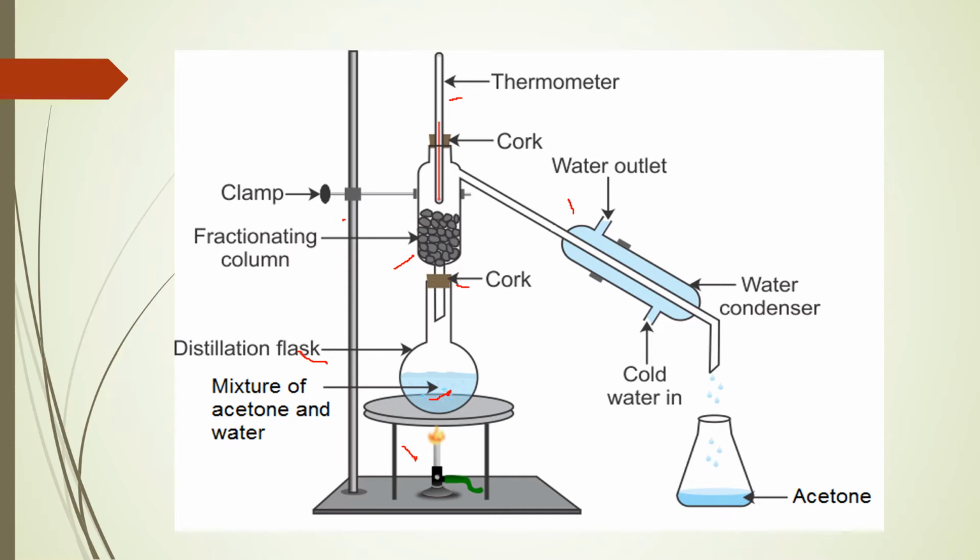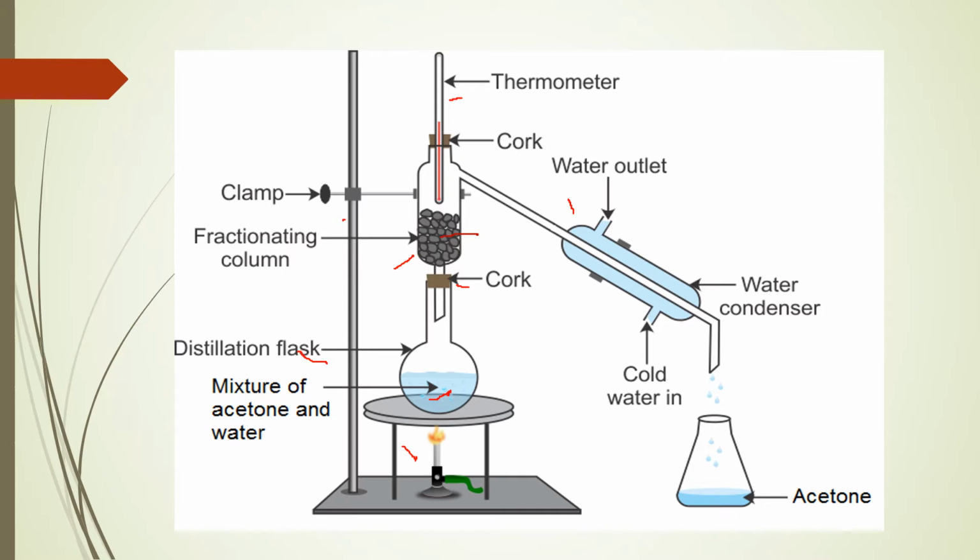When the vapor goes up, it condenses on these glass beads, right? You can see these glass beads, right? When vapor goes up, these beads block the vapors, and the cold side of the beads condenses the vapor, right?